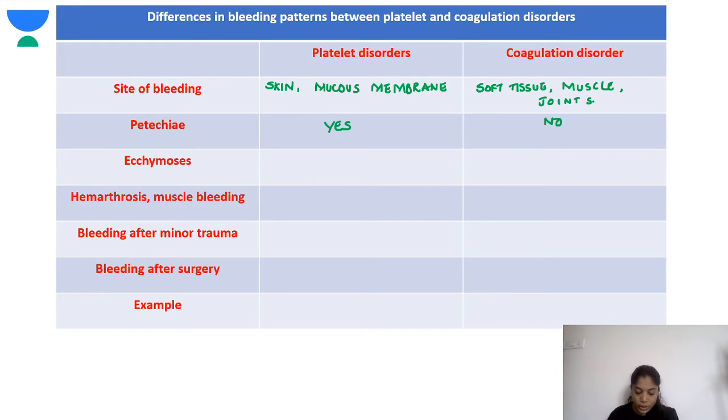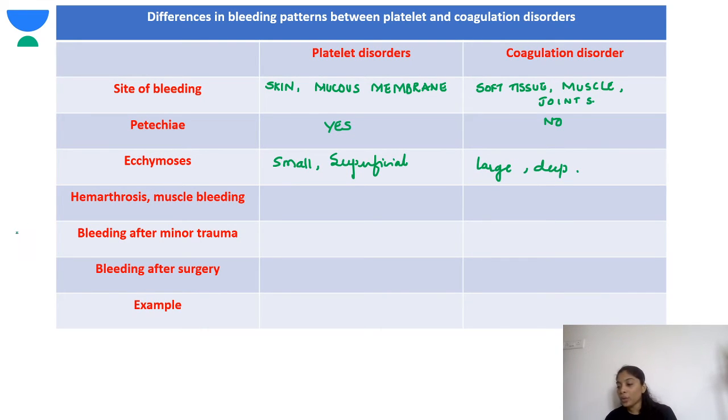Next, ecchymosis. How is the ecchymosis in platelet disorder? Petechiae is small, so even the ecchymosis is small. It is small and superficial, while in coagulation disorder, the ecchymosis are large and deep.